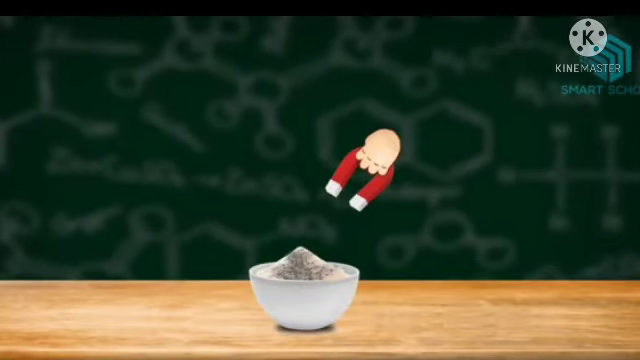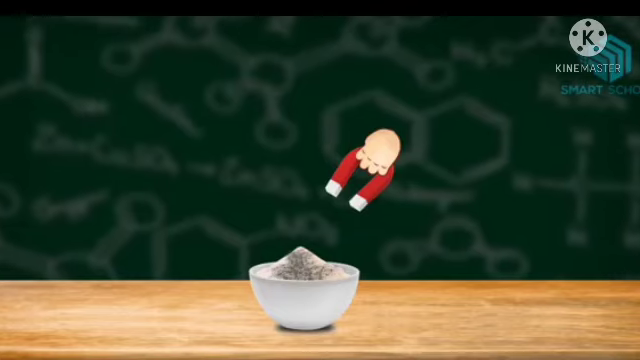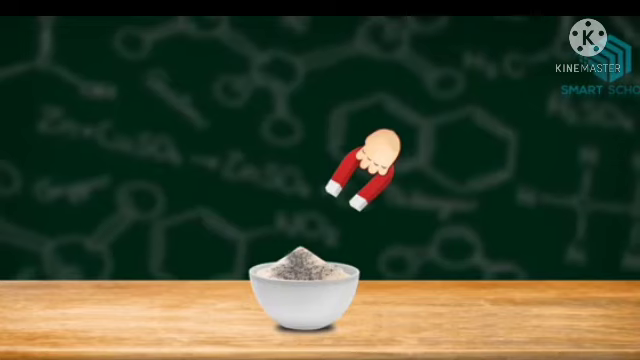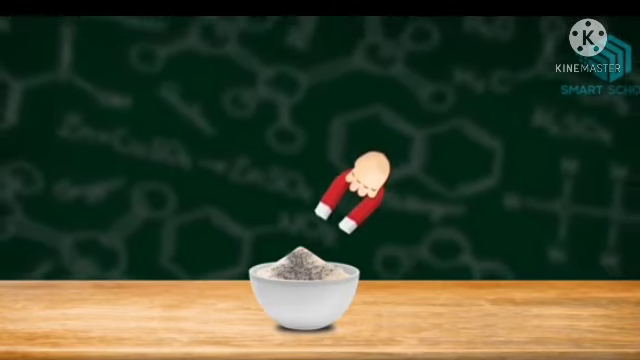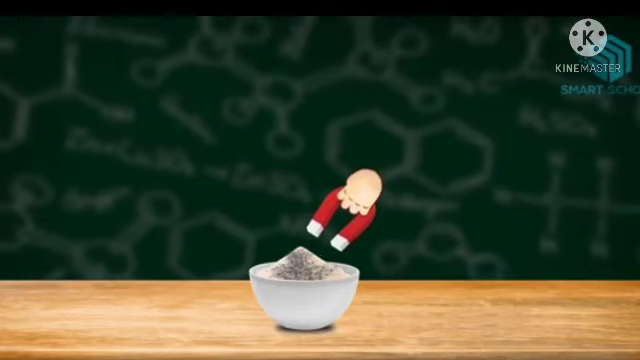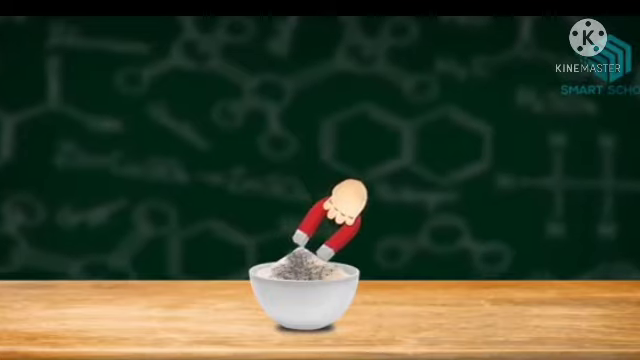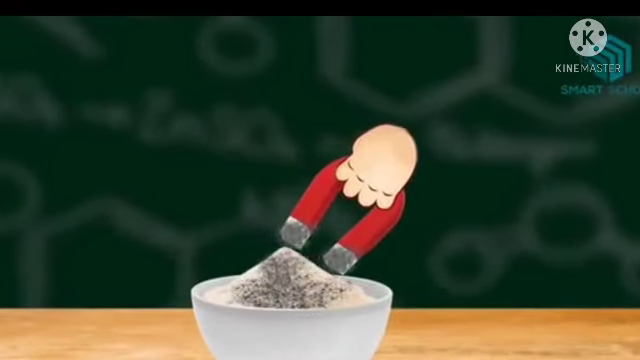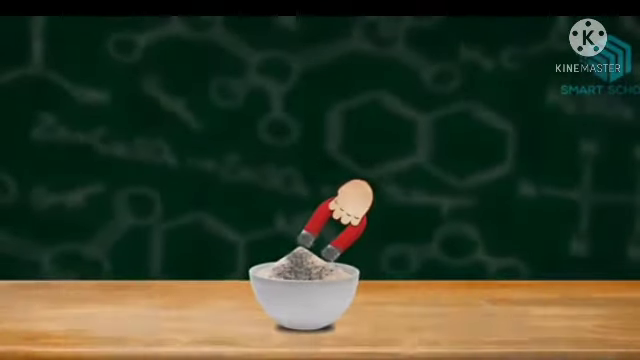Magnetic separation. This method is used to separate a mixture of two solid substances where one of the components of the mixture is a magnetic substance and the other is a non-magnetic substance. For example, if we have a mixture of sand and iron filings, the iron filings can be separated by the use of magnets.